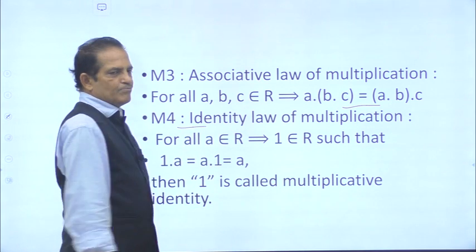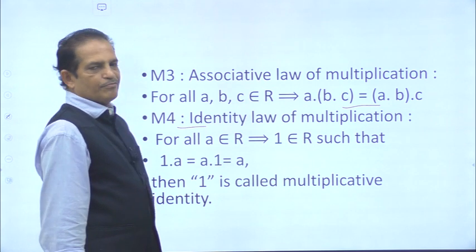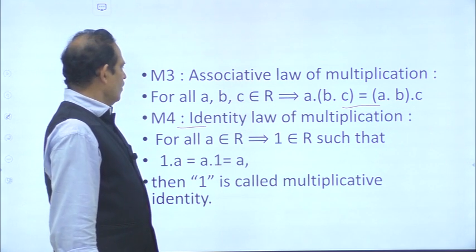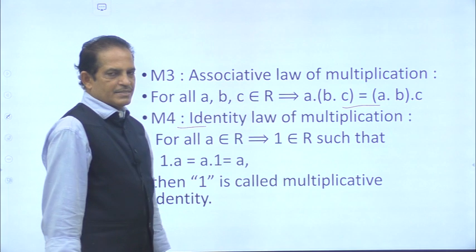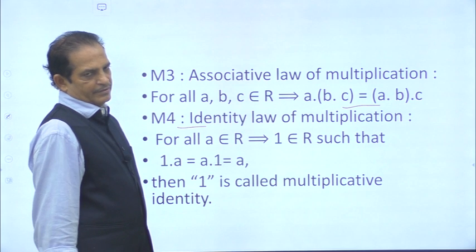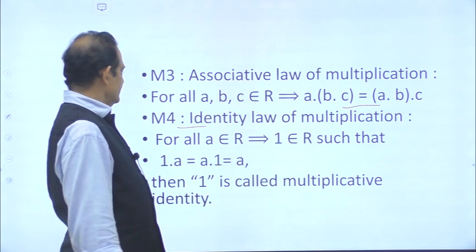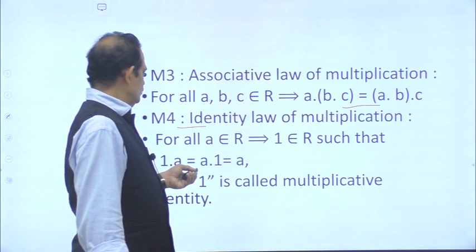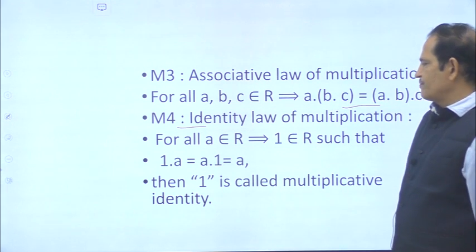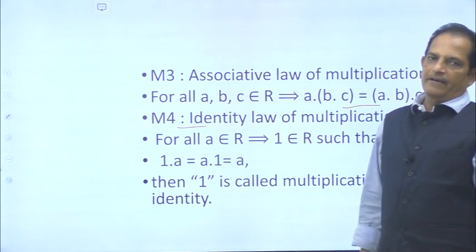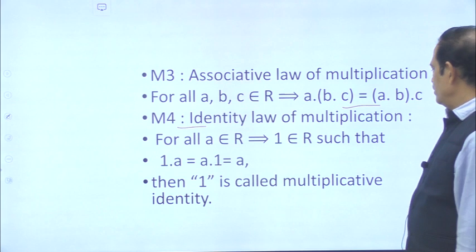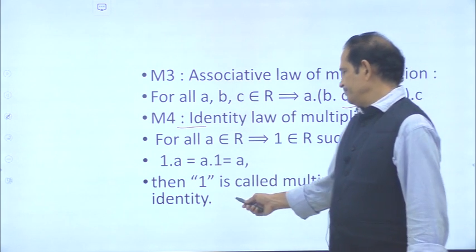Now, M4, identity law of multiplication. For all a belonging to R, there exists 1 belonging to R. So a is an element of R and there exists 1 belonging to R such that 1 · a is equal to a · 1 is equal to a. If this is satisfied, then that specific element 1 is called the identity element, and then 1 is called the multiplicative identity.